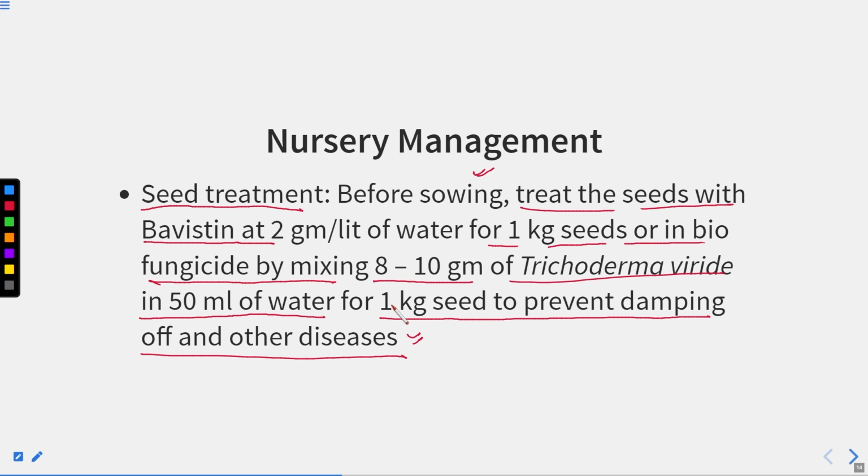So to avoid the soil-borne diseases, what we are doing? We are treating the seeds with Bavistin at 2 gram per liter, right, for 1 kg seeds, or in biofungicide. Biofungicide means Trichoderma viride. It doesn't allow any other fungus to grow, which causes damping off, root rot or collar rot diseases. So this Trichoderma can also be added as a biofungicide, right?